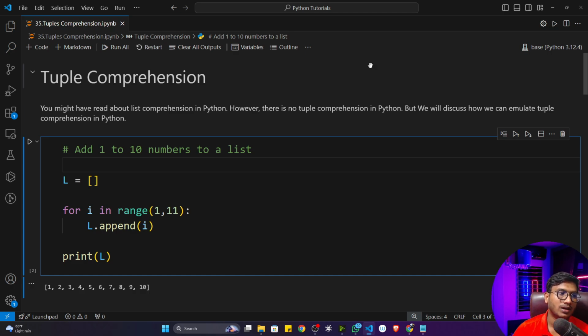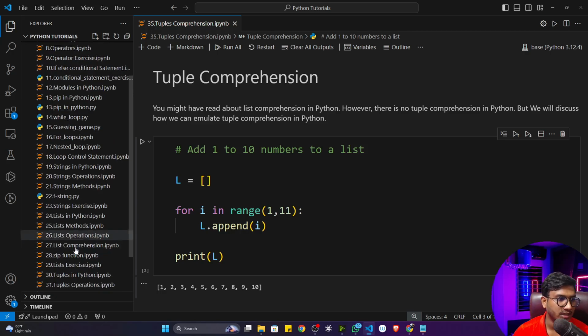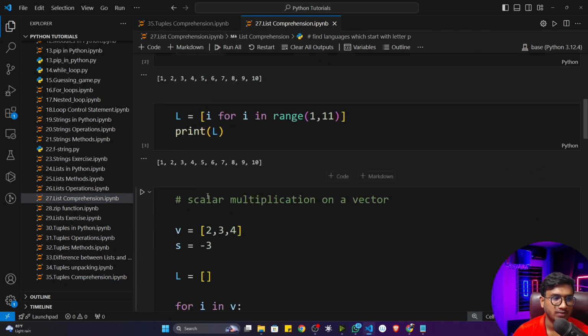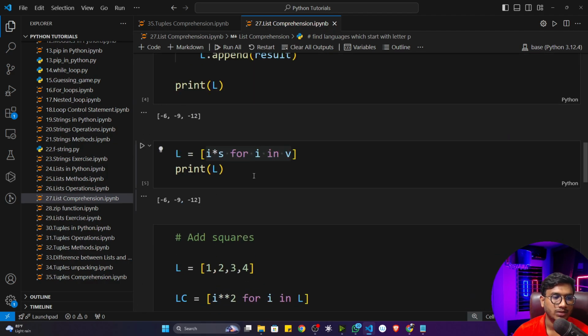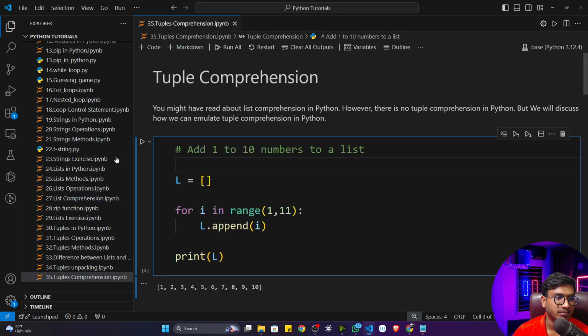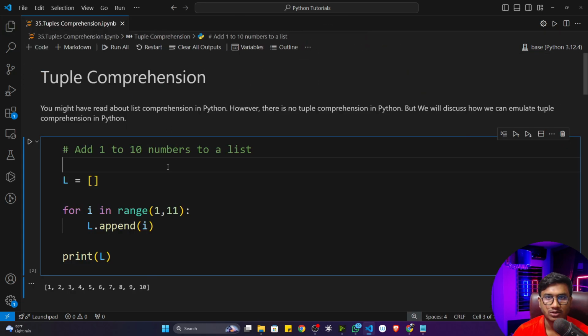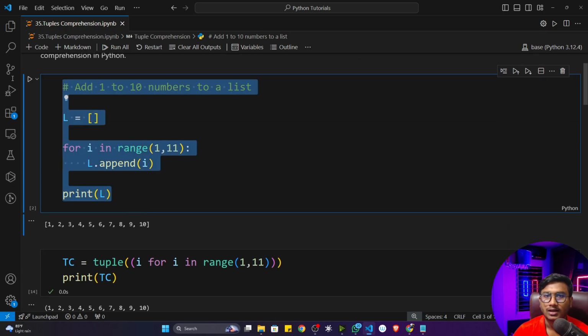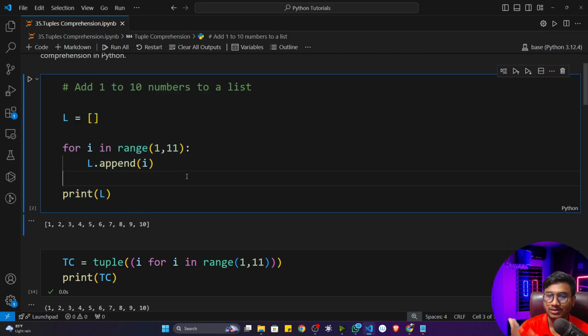So let me give you the same example. I think you remember we did one list comprehension example, where we solved different problem statements, and we learned how to perform list comprehension. So I'll take the same example and show you how we can emulate tuple comprehension here. Now you can see the first example. There I was adding the numbers 1 to 10 in a list. I think you remember this problem statement. If you haven't watched that video, please go ahead and watch it first. Then you'll be able to understand what is happening.